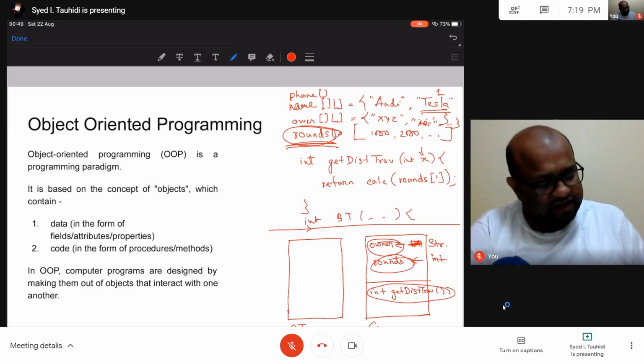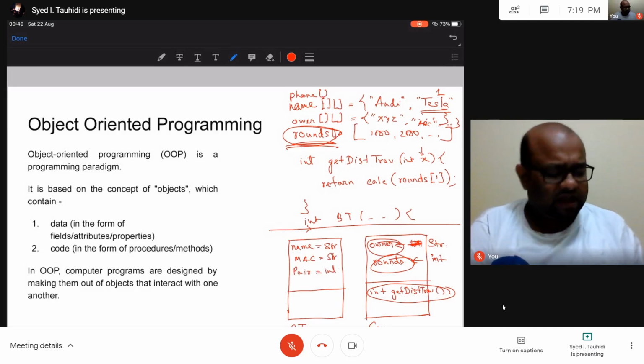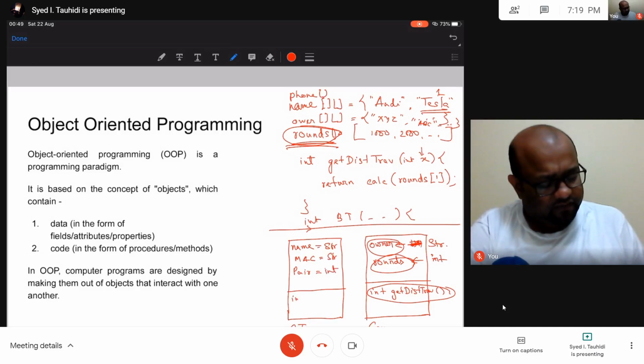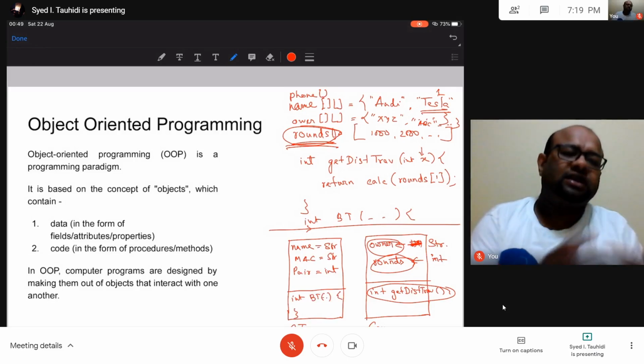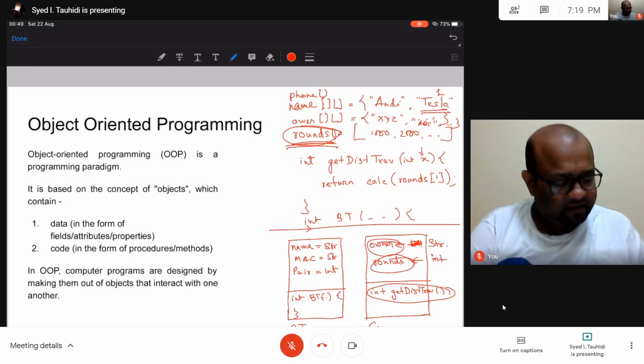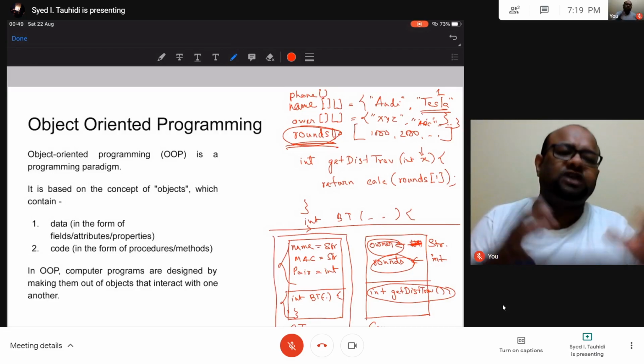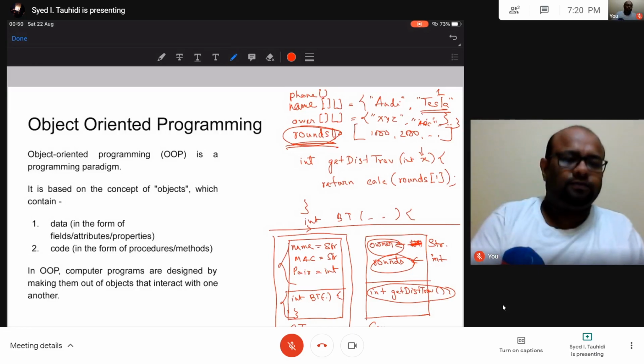Similarly, for Bluetooth, there will be name of the device, MAC address of the device, this would be string, this would be string, and then say pairing digit, this would be int, and then some Bluetooth related function would be there. So all these Bluetooth related variables, this data, and the Bluetooth related code would be put together in one unit, in one object, in one box of code.